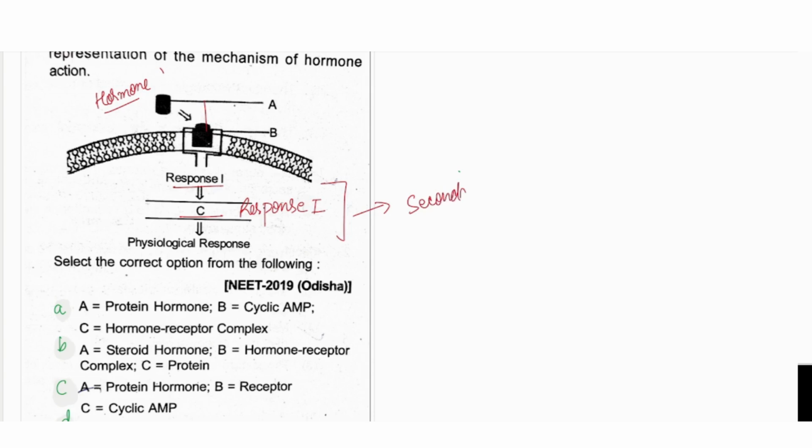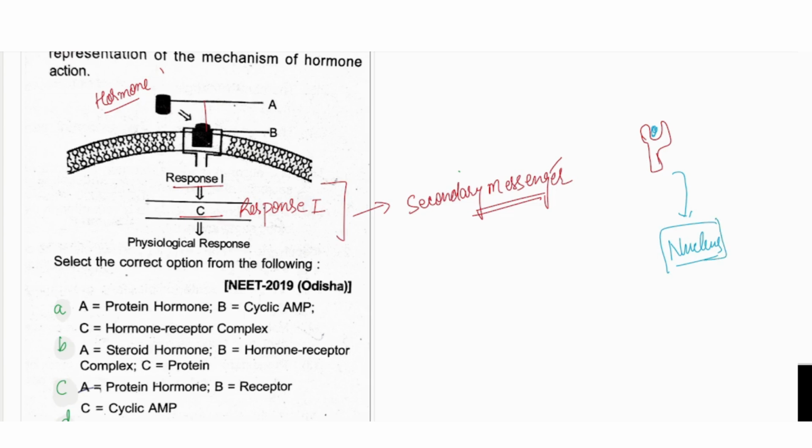These all are the secondary messenger. So we have seen the signaling in this chapter, in the last page of the NCERT of this chapter. Two signaling mechanisms have been given. One signaling is where the steroid hormone forms a hormone-receptor complex, which goes directly to the nucleus for the activation of the DNA or the RNA.